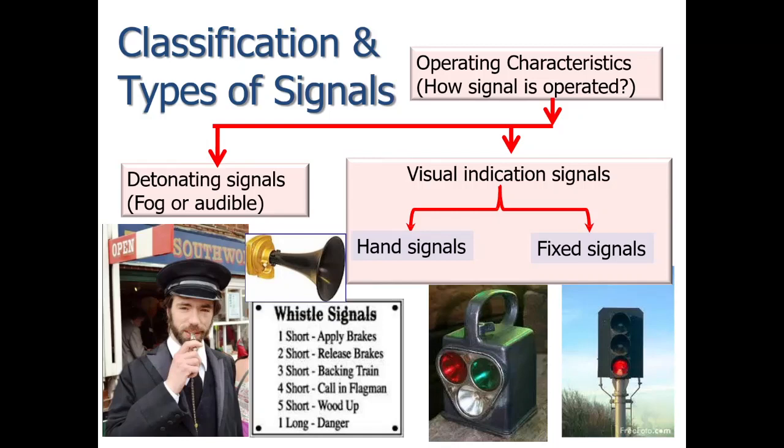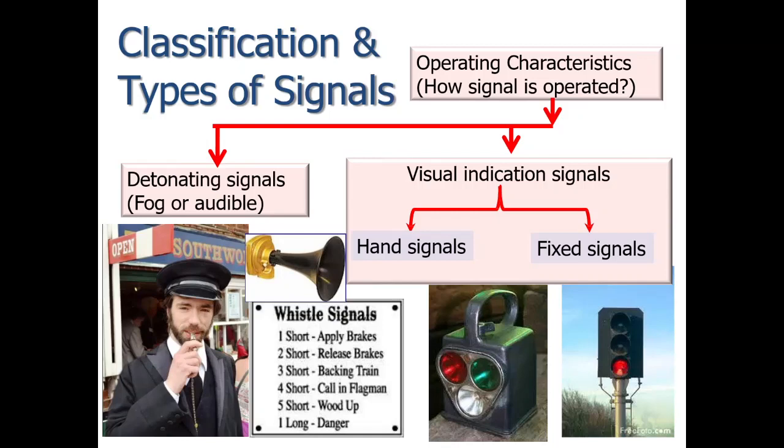Means if there is a signal ahead, the detonators must be placed on the rails in such a way that the distance from the detonator to the further signal, the ahead signal, is 400 to 500 meters, so that the driver can stop the train or obey the signals.